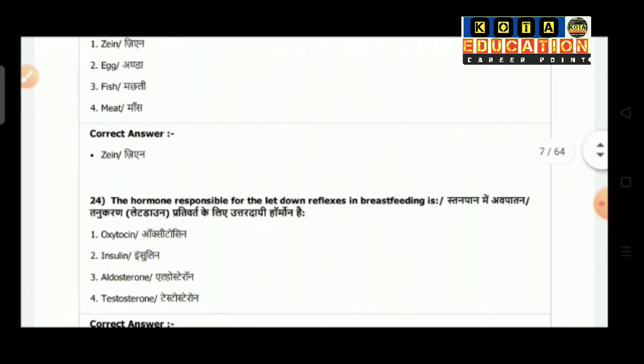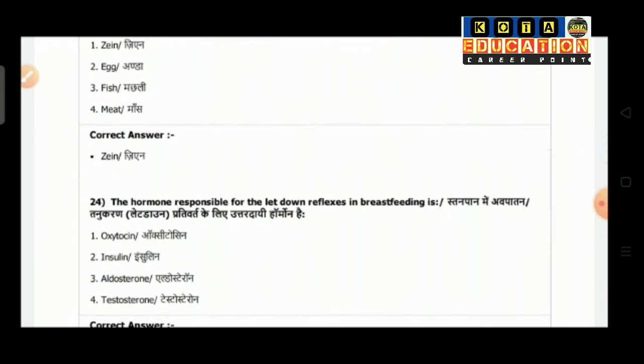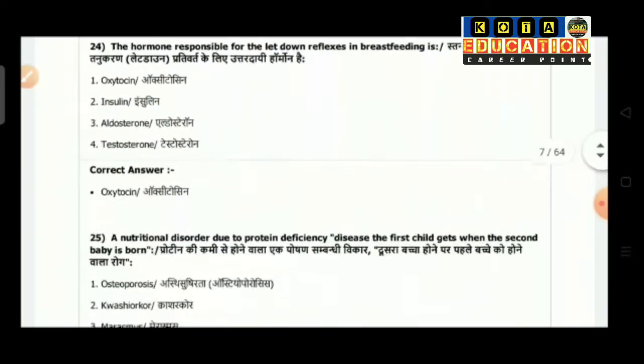Question number 24 is the hormone responsible for let-down reflex in breastfeeding is. Option 1 is oxytocin, option 2 insulin, option 3 aldosterone, option 4 is testosterone. So the correct answer is oxytocin.